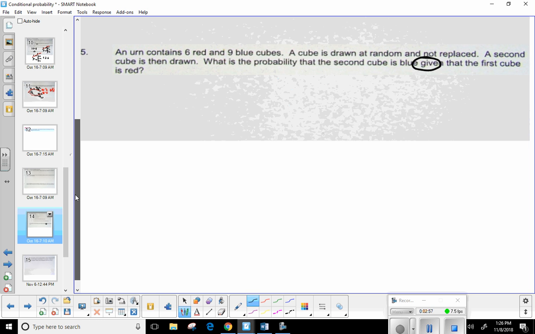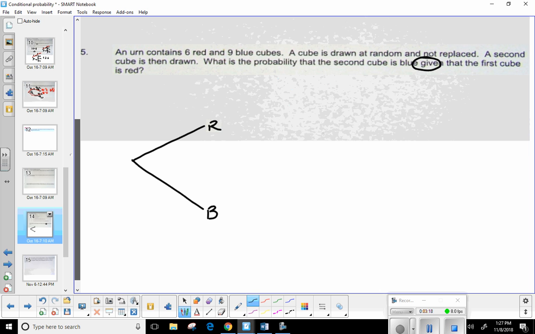So what can we do here? I would probably start with the tree diagram. I think that's an excellent way to start. So we're just going to draw a cube at random. We only have red and blue. Okay, so we start with red. We start with blue. So what's the probability, Eli, of choosing a red first off?